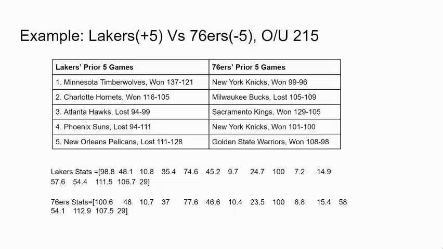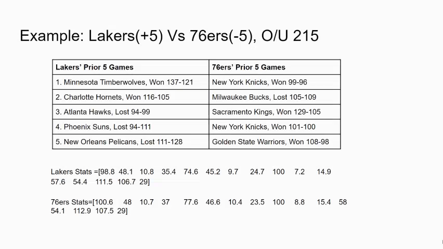An example of this is the Lakers versus 76ers with a spread line of 5, which is pretty much saying if the 76ers win by more than 5, they win the spread. If the Lakers lose by less than 5, they win the spread. The over-under total for this game was 215. Using the sample games below for each team and the stats shown below, we will throw these into our equations